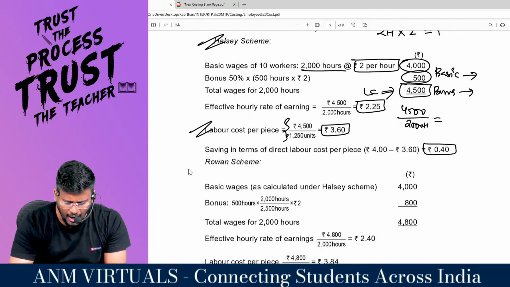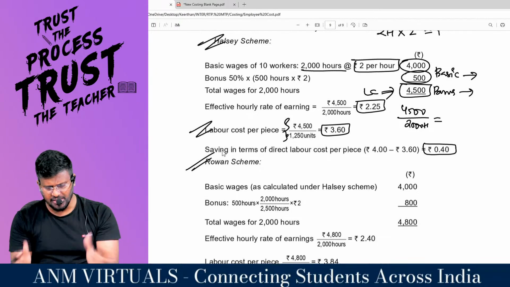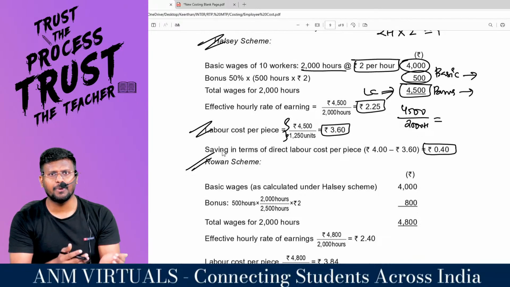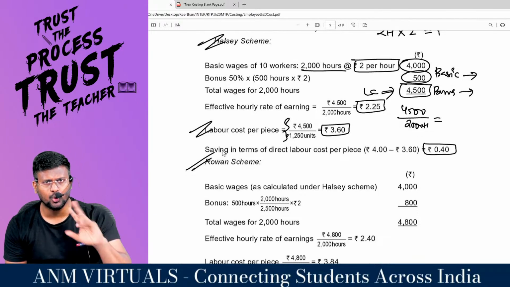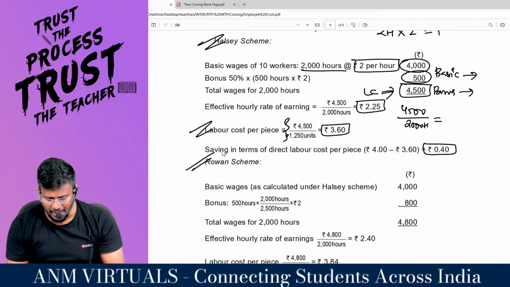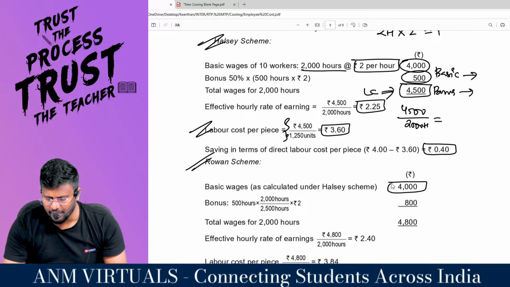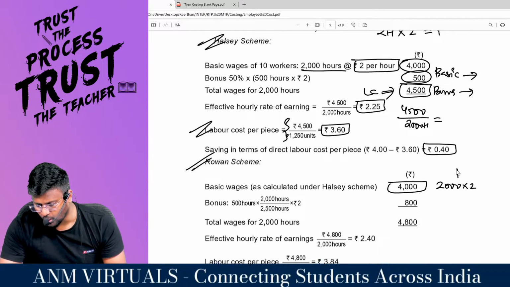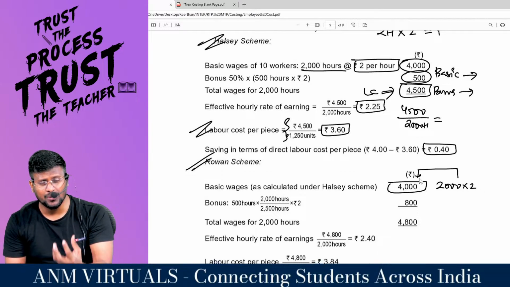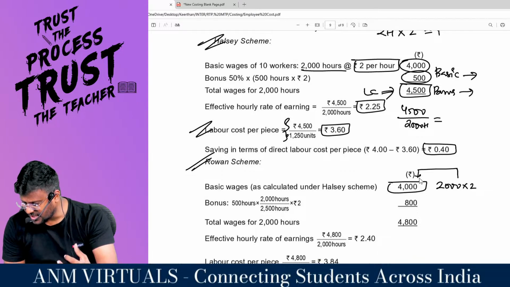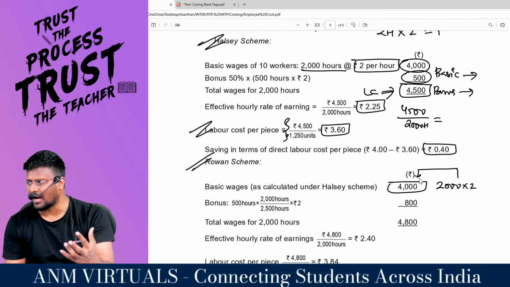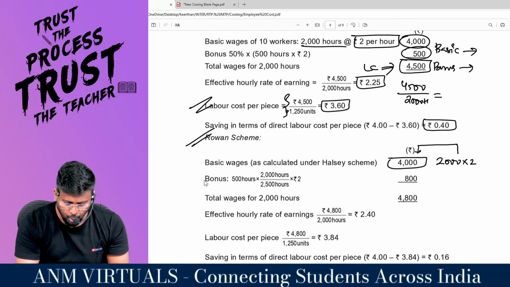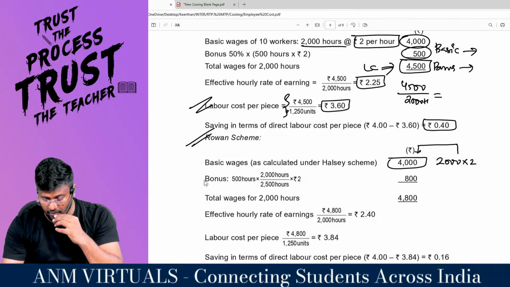Now coming to Rowan. Rowan scheme basic will be the same: actual hours worked into rate per hour. Actual hours worked, everyone put together, is 2000 hours. Rate per hour is already given in the question, 2 per hour. So 2000 into 2 will be 4000. Always the basic wage component under both Halsey and Rowan is one and the same. The bonus will surely change, my dear lovable students.